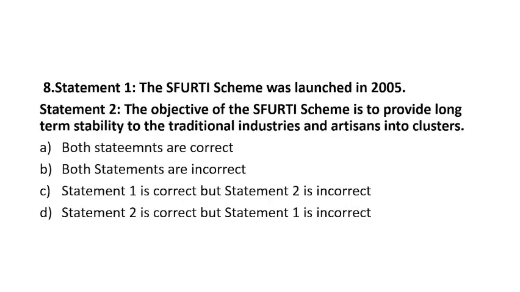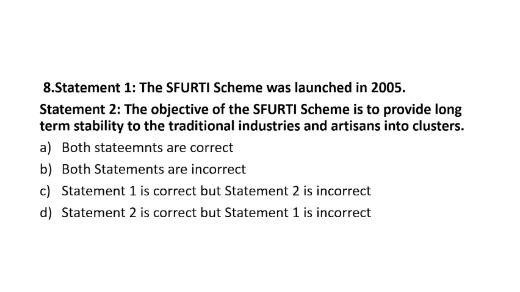Let's see question number 8. Statement 1: The Spurti scheme was launched in 2005. Statement 2: The objective of the Spurti scheme is to provide long-term stability to the traditional industries and artisans in clusters. Both statements are correct. Both statements are incorrect. Statement 1 is correct, but statement 2 is incorrect. Statement 2 is correct, but statement 1 is incorrect. I hope you solve this.